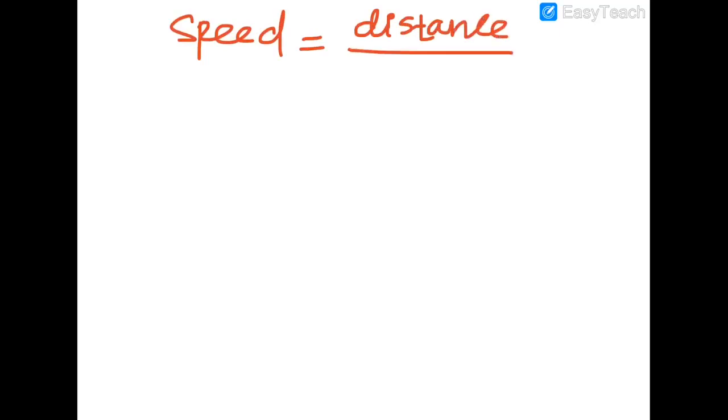So how much distance will it cover for a particular time, that is called your speed. Speed equals distance divided by time. Here the distance is nothing but the wavelength.